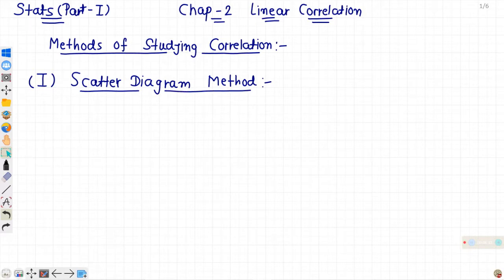Scatter diagram method. Under this method, different values of x and y are plotted on graph paper on the x-axis and y-axis, and on the basis of that we can have an idea about the direction of correlation between two variables. So on the basis of that, we can have broadly 5 types of correlation between two variables.